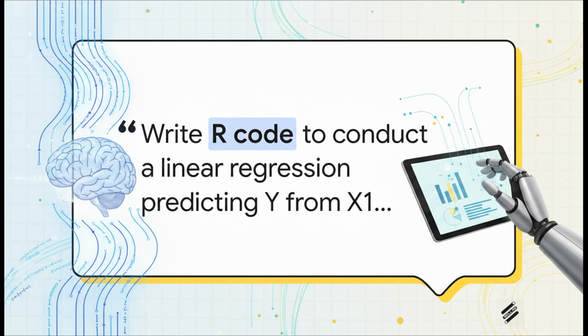Check this out. By simply typing a plain English description, something like, write R code to conduct a linear regression predicting Y from X1, X2, and X3 with interaction terms, you can generate complete, runnable analysis scripts in seconds. It's wild. It completely bypasses that steep learning curve of coding, letting you just describe what you need while the AI handles the actual execution.